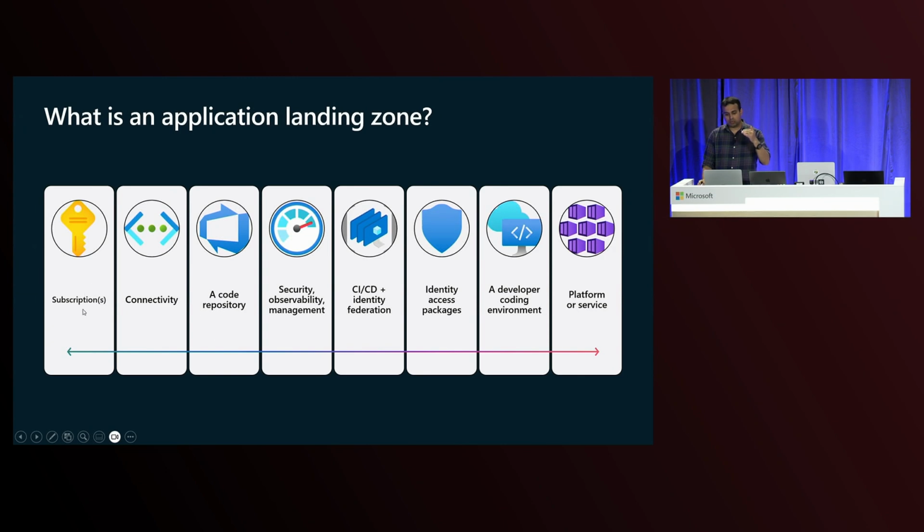That can start from creating your subscriptions, setting up connectivity for them, hooking up their code repository, setting up security, observability, and management for them, the CI/CD that needs to be done with Identity Federation, any identity access packages that need to be set up, giving them a development environment, and then last but not the least, deploying the resources on top of which they will bring in their application. So maybe you'll deploy some basic infrastructure for them, which includes a virtual network and a few VMs, and on that, they will bring in their application.